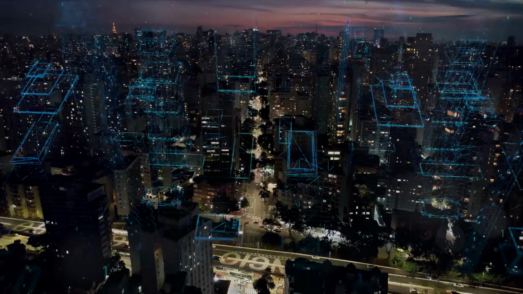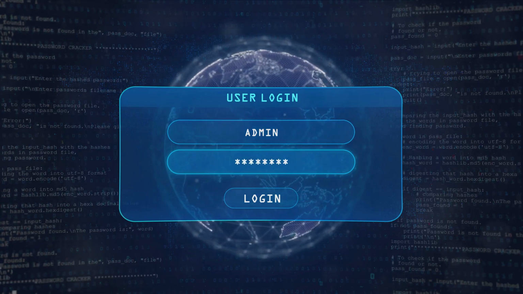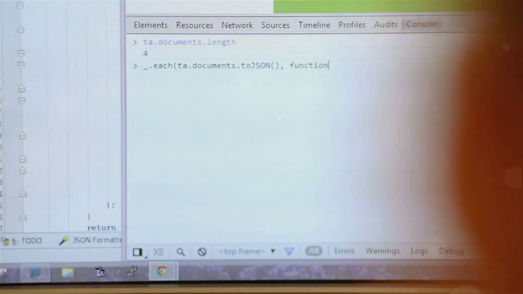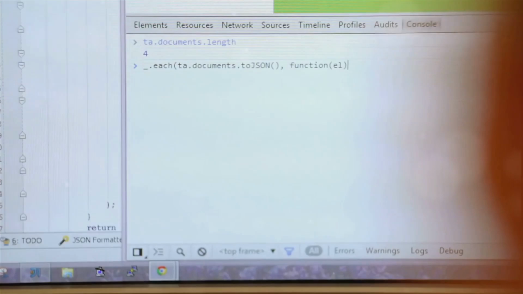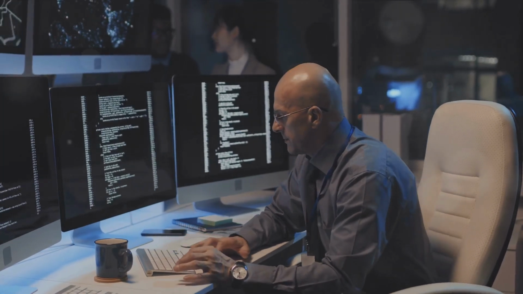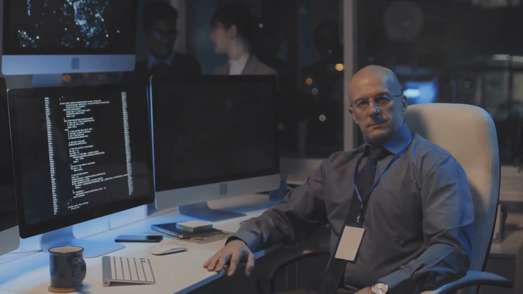You'll uncover the secrets of advanced scanning techniques and learn how to exploit various web application bugs that could pose a significant threat. These skills are not just about protecting your own systems, but also about helping others protect theirs. And it doesn't stop there. We'll take you through in-depth lessons on SQL injection, cross-site scripting, XSS, and command injection. These are some of the most common and dangerous threats in the cybersecurity landscape today. With these lessons, you'll become a force to be reckoned with in the cybersecurity realm.